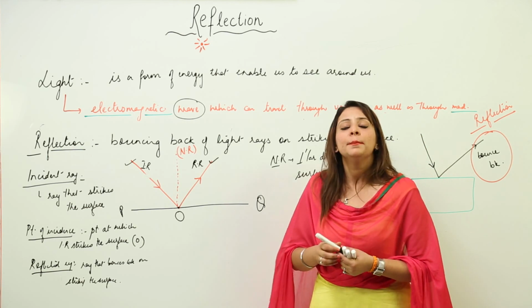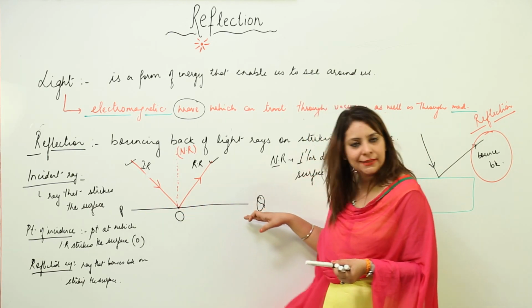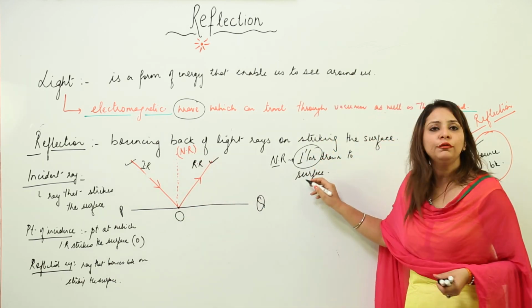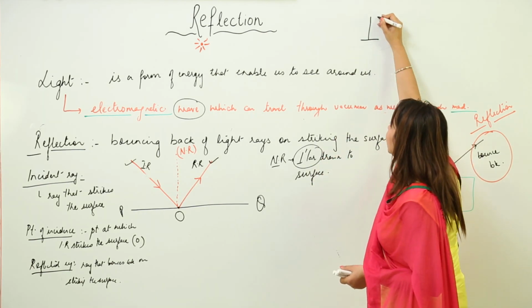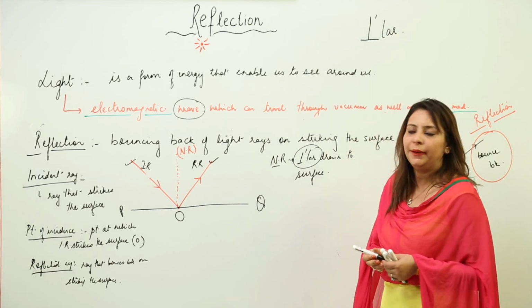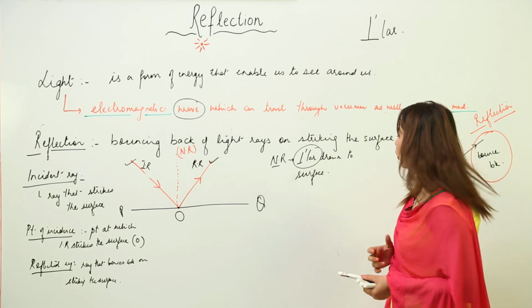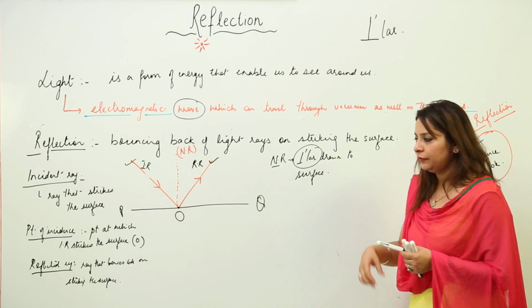Even this is correct, but it is always better to say the surface, because this is a flat surface and it is a perpendicular. Don't get confused with the symbol. This is the short form for perpendicular. You can even write the complete word perpendicular, so you can do either. So a normal ray is a perpendicular drawn to the surface.